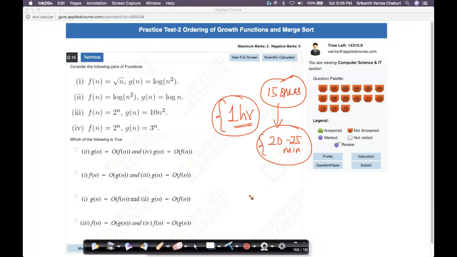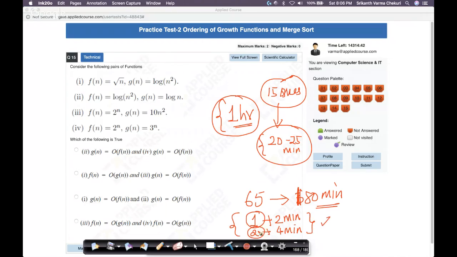Always look at timing, right? In the GATE exam, we have 65 questions, some easy, some hard, and we have 180 minutes. So when you're solving questions, for 1 mark questions versus 2 mark questions, try to take no more than 2 minutes to solve a 1 mark question. Try to take no more than 4 minutes to solve a 2 marks question, because 2 marks questions are slightly harder, to be honest, and they might be more time taking also. So if you're solving a 1 mark question, 2 minutes is what you should try to achieve.